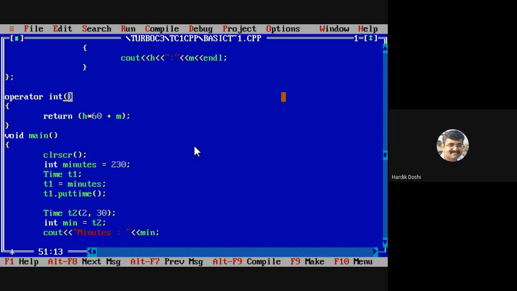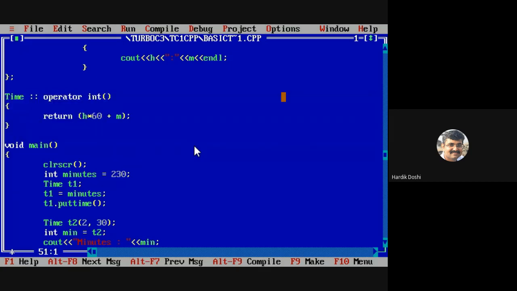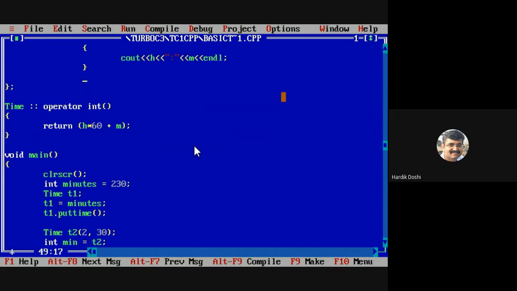Is it clear? Should I move further, or no? Okay. Now, which class does this belong to? It belongs to the Time class, so I need to write Time, scope resolution operator, and this needs to be declared in the Time class: operator int.